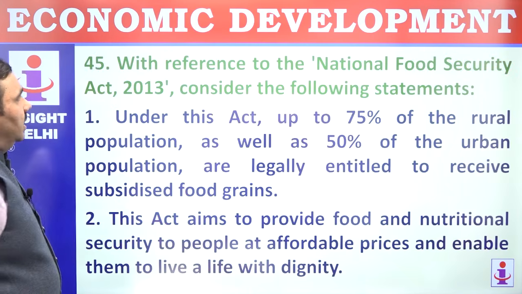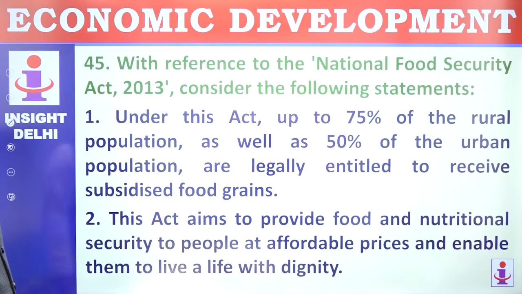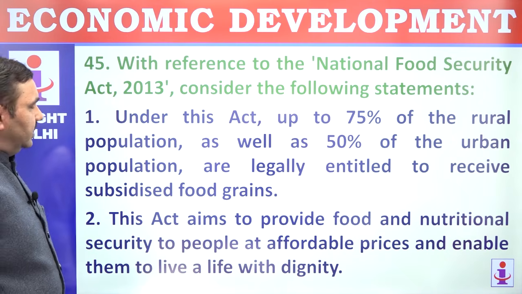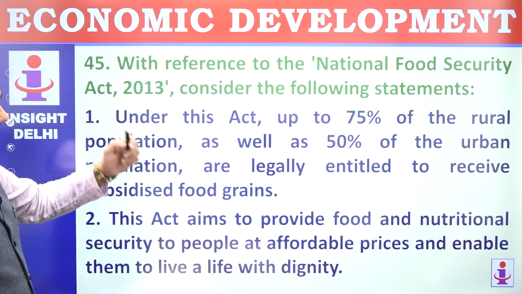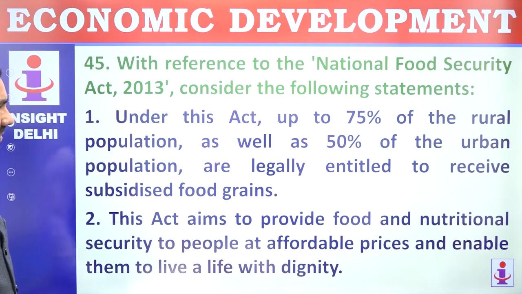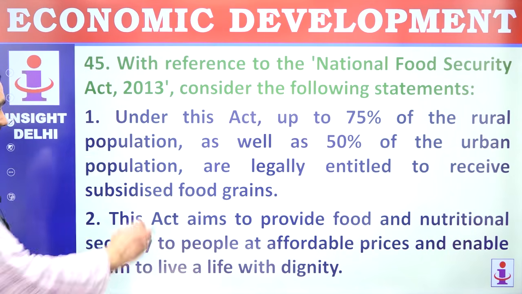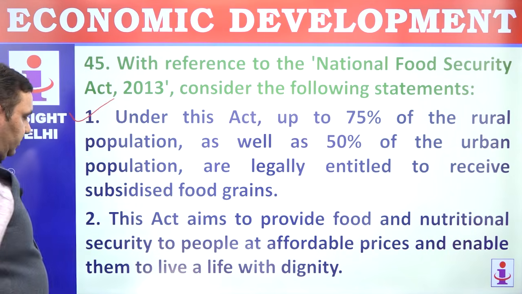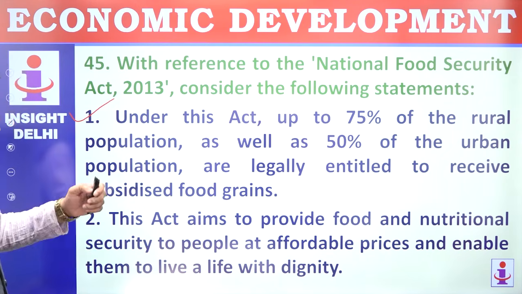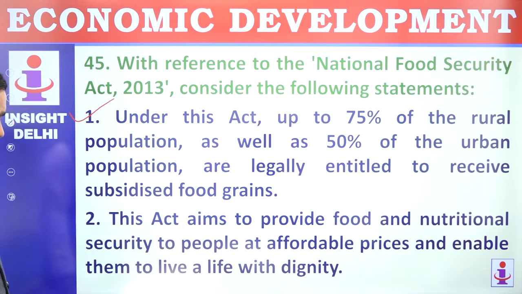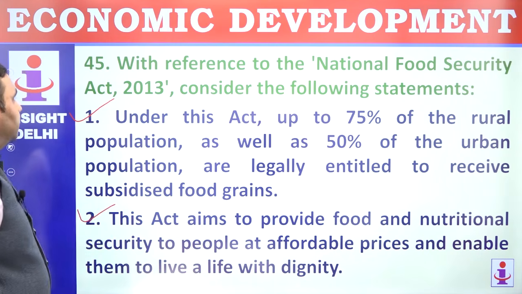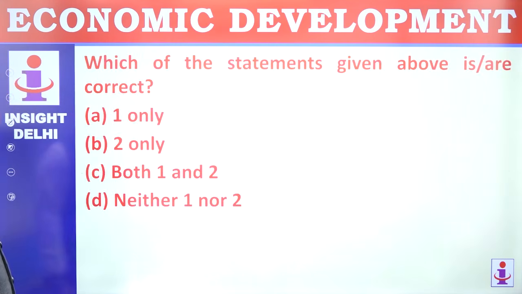Question 45. With reference to National Food Security Act 2013, consider following statements. Under this act, up to 75% of rural population as well as 50% of the urban population are legally entitled to receive subsidized food. That's correct. This act aims to provide food and nutritional security to people at affordable prices. That's perfectly correct. Both are correct here.